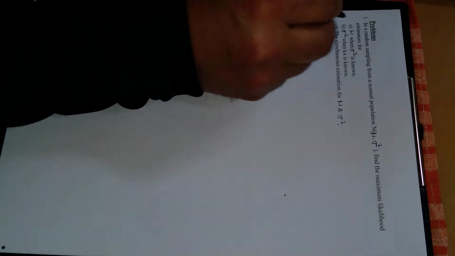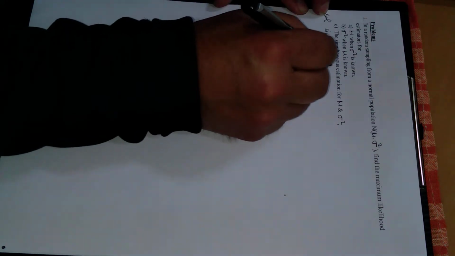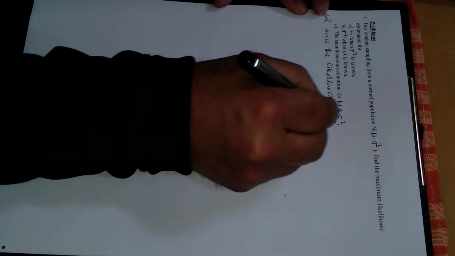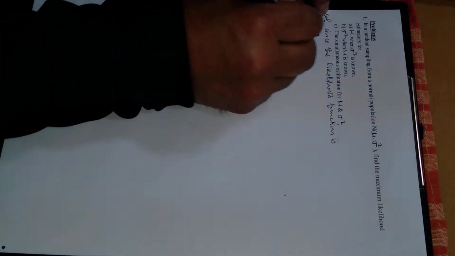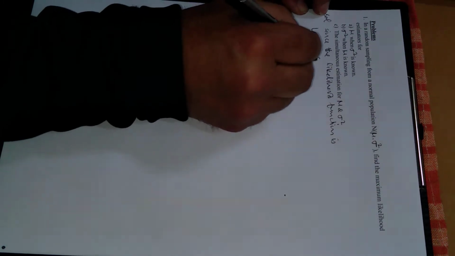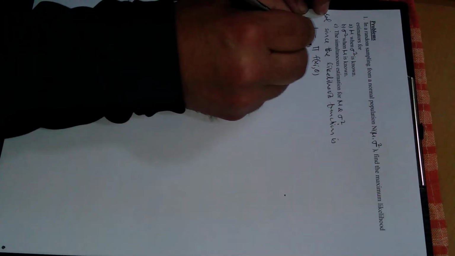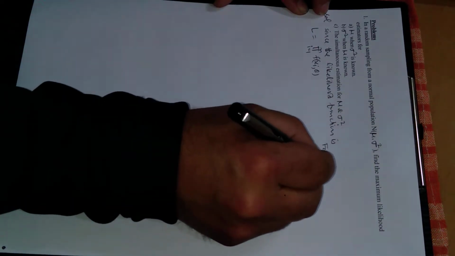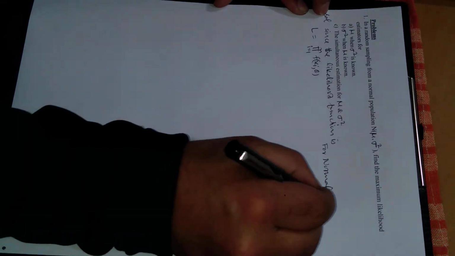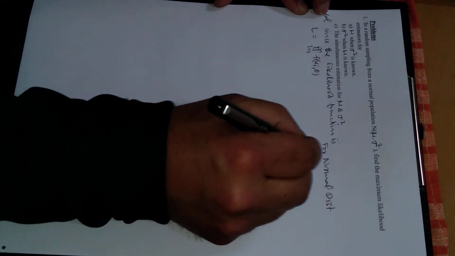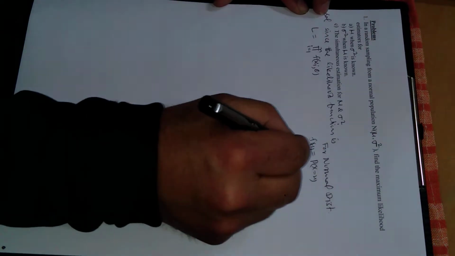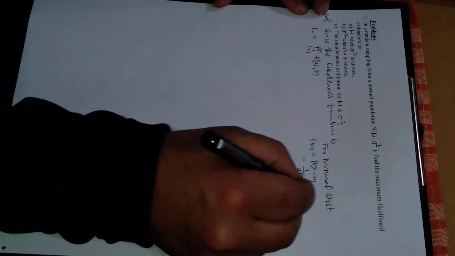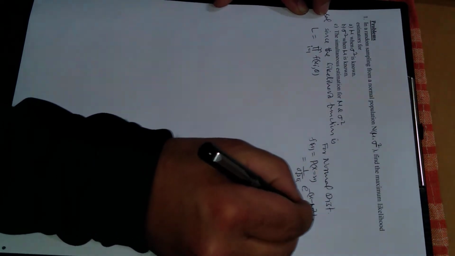Since the likelihood function is defined as L is the product of f(x_i, theta), where i in this case varies from 1 to n. Since we know for the normal distribution, the density function f(x) is equal to 1 upon sigma times square root of 2 pi, e raised to the power minus (x minus mu) whole square divided by 2 sigma square.